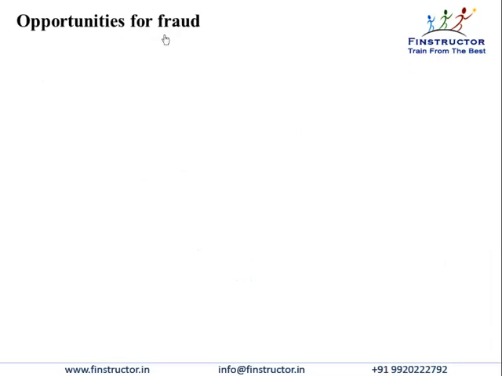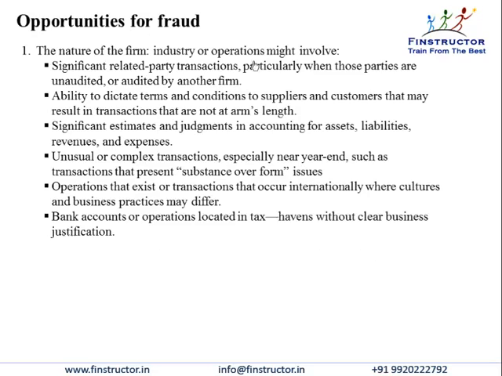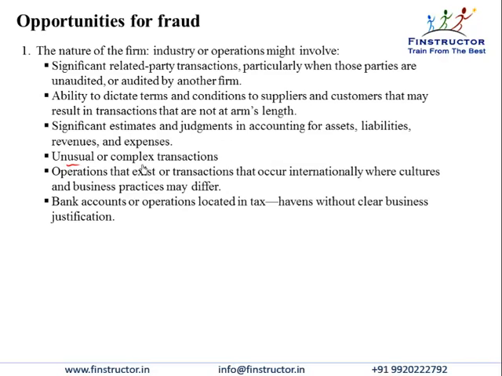Now, opportunities for the management to commit fraud are higher in industries or operations where there are significant related party transactions. The management has the ability to dictate terms and conditions to suppliers and customers. The accounting process requires significant estimates and judgments. The business has a lot of unusual or complicated transactions that are generally not seen. If the firm has a lot of international operations where cultures and business practices differ, and if the company is seen to have bank accounts or operations in tax havens without any clear business justification, then in such cases we see that the opportunities for fraud are potentially higher.